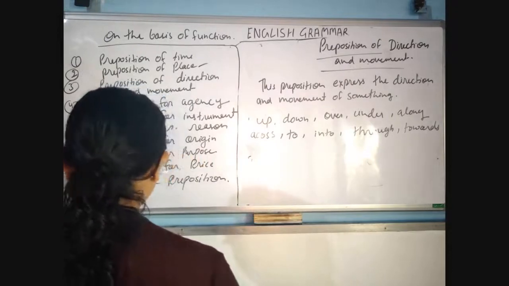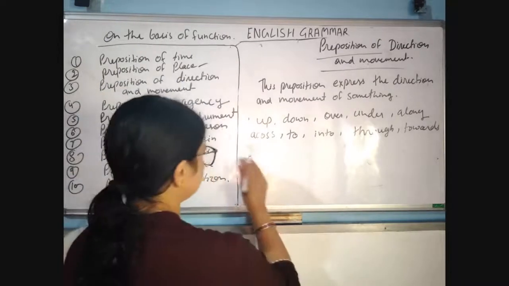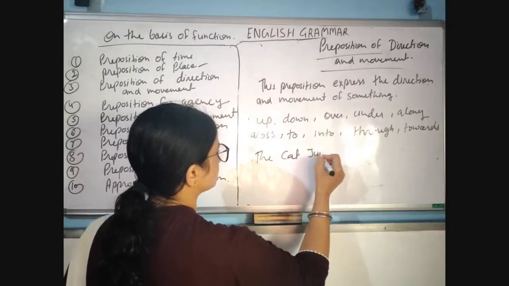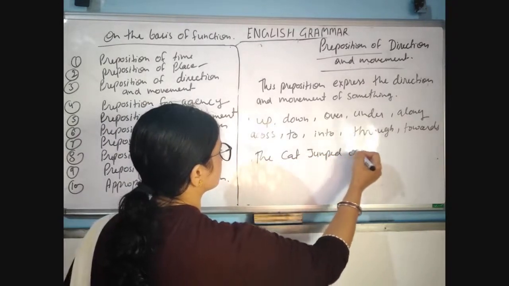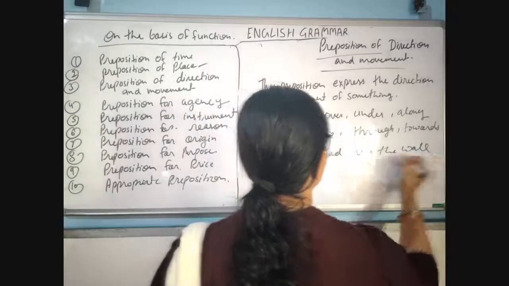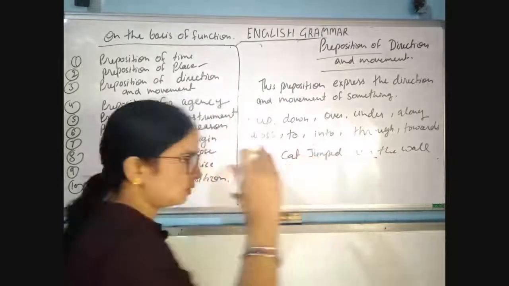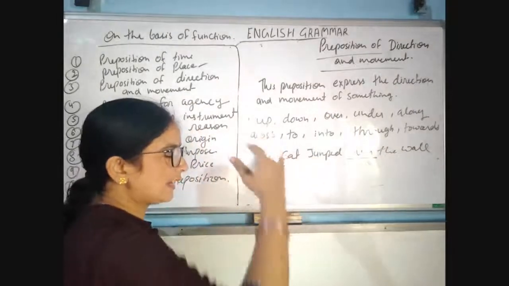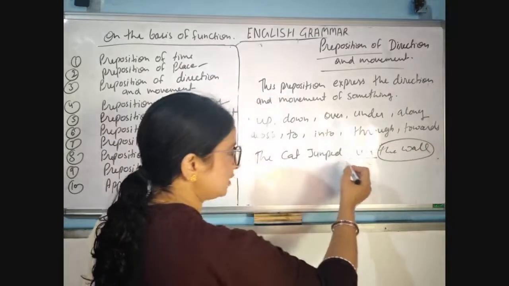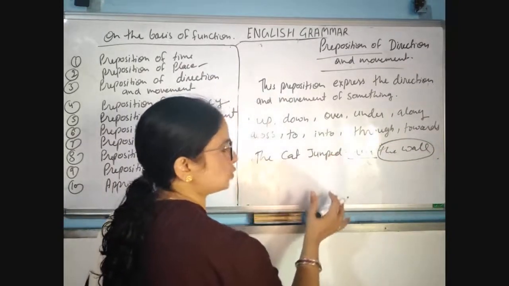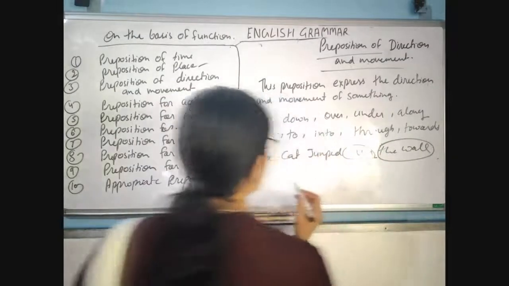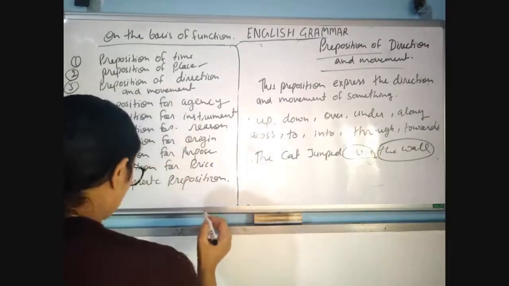The cat jumped over the wall. So over the wall, okay, it's the direction. The cat jumped over the wall. So this is the direction, and it's showing the movement also. Okay, so that's why this is the preposition of direction and movement.